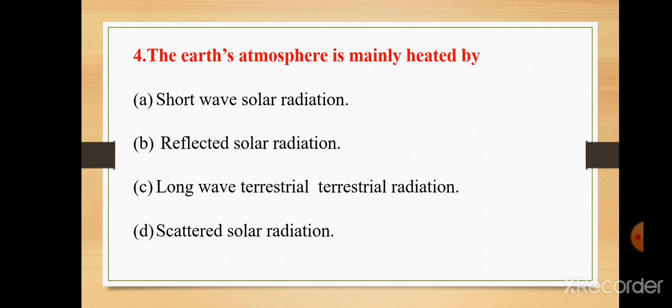The fourth question, the Earth's atmosphere is mainly heated by. Options are shortwave solar radiation, reflected solar radiation, long wave terrestrial radiation, scattered solar radiation. The answer is long wave terrestrial radiation.